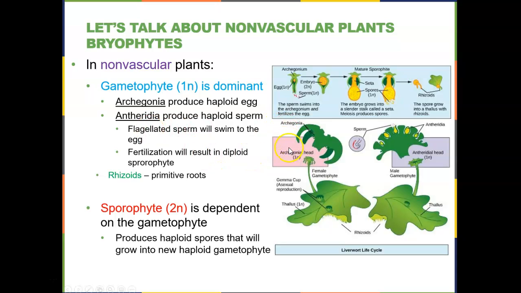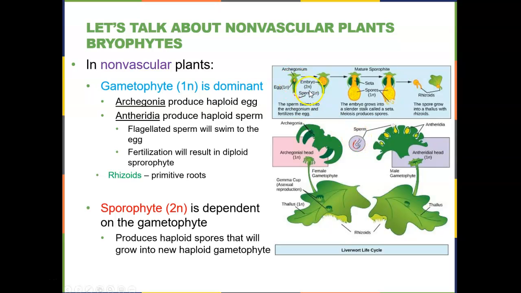Then this is all haploid. The antheridia, we see another extension here. The antheridia is going to make the sperm. So also 1N, haploid. They do make a flagellated sperm, a sperm with a flagellum that can swim to the egg. Remember, these are all in wet environments, very close to the water.